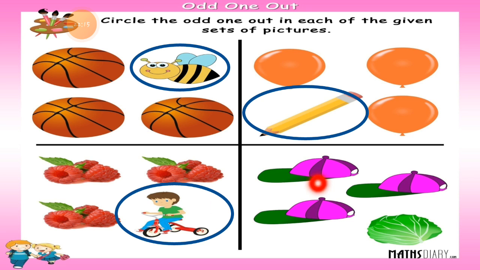Now the last one, there are 3 caps and one is a cabbage. So a cap we can wear, or a cabbage we can eat. So which one is a different one? 3 caps are there and 1 cabbage is there. So 3 caps are the same compared to the cabbage. So the cabbage is an odd one thing. So we have to put a circle on the cabbage. You can see I put a circle on the cabbage here. That one is a very interesting thing. You can easily find out which thing is an odd one from the given things.